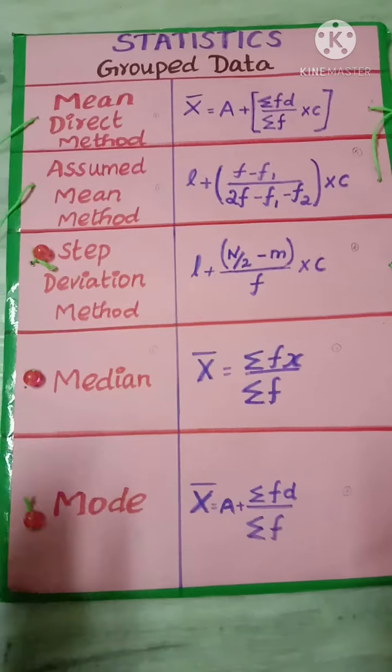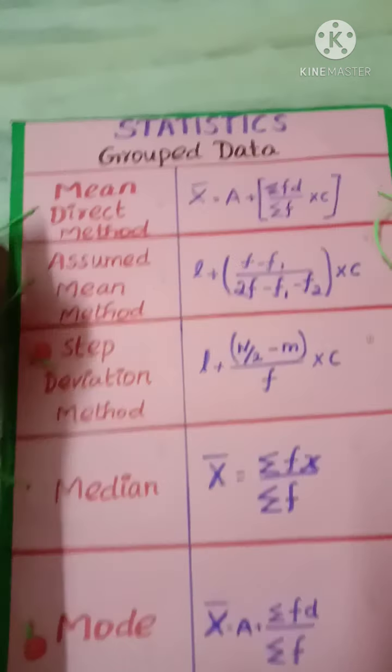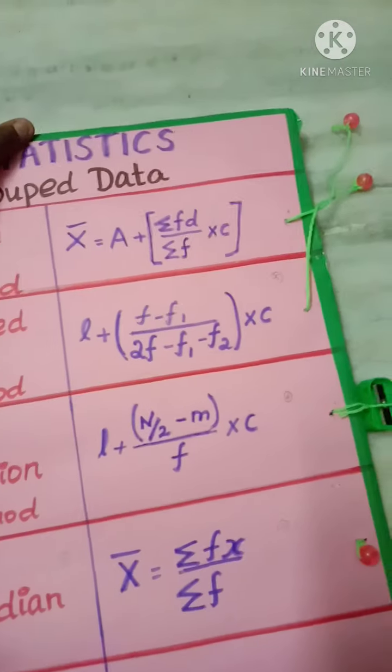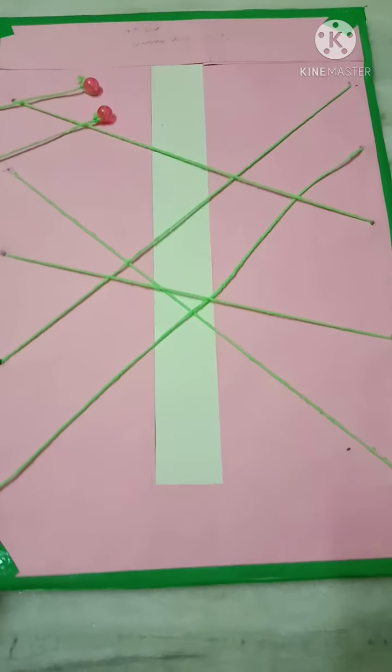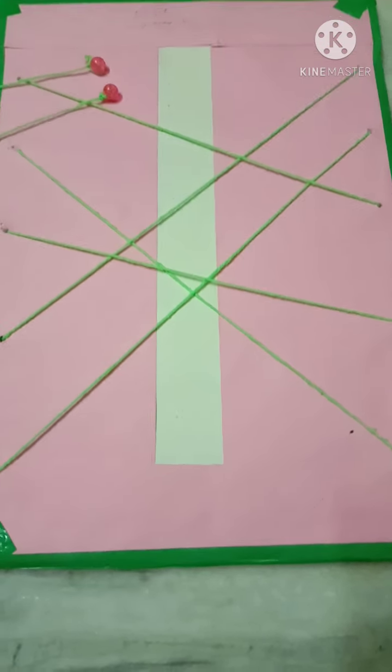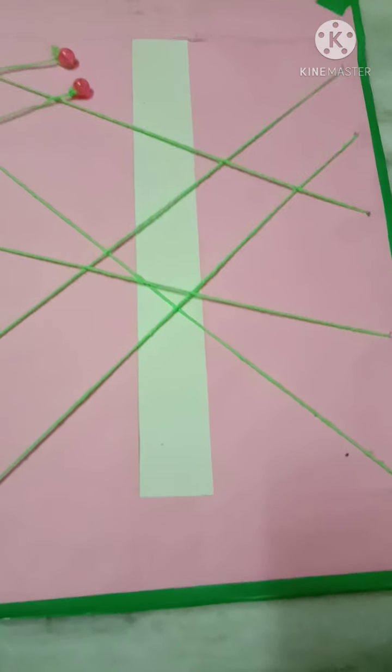To say about the matching board. The topic is about statistics group data. Before that, you have to take the calendar board or else the thick cardboard, because calendar board is mandatory for making the matching board. Arrange 10 calendar boards.